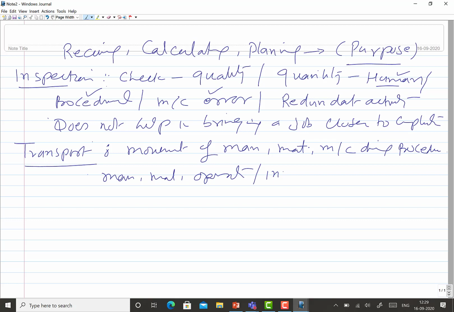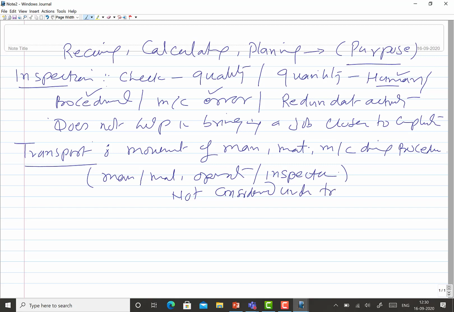So whatever the movement of the man or the material or machine is taking place during the operation itself, that will not be considered under the transport. Movement during the inspection and operation are not considered under the transport.